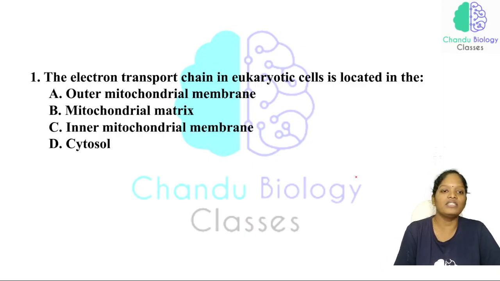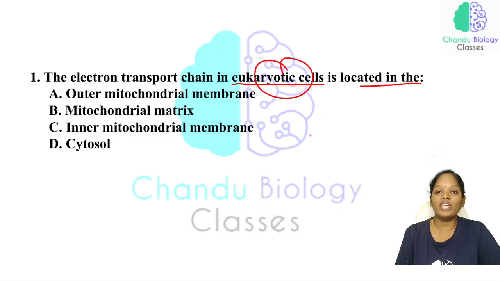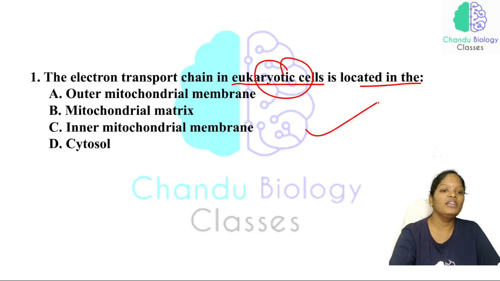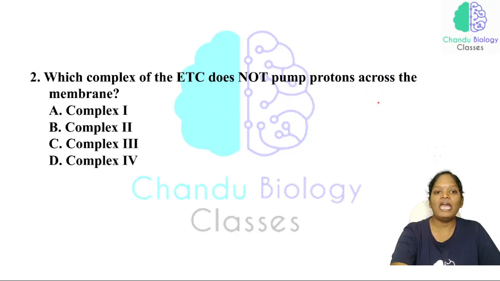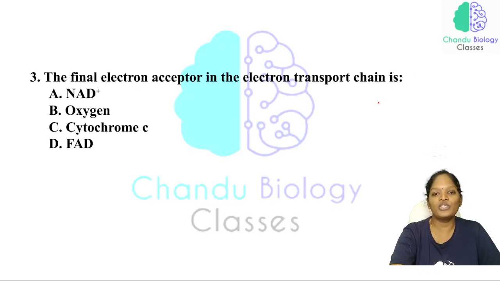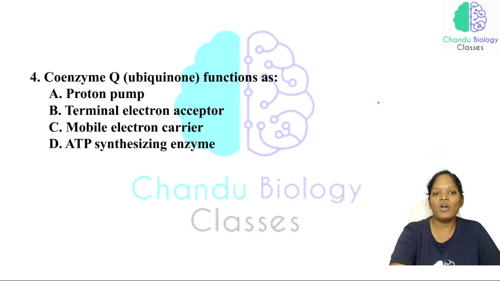So we'll see the questions. The electron transport chain in a eukaryotic cell is located in the inner mitochondrial membrane. Very important. Which complex of the electron transport chain does not pump protons across the membrane? That will be complex 2, that is succinate dehydrogenase. Who is the final acceptor? That will be oxygen.